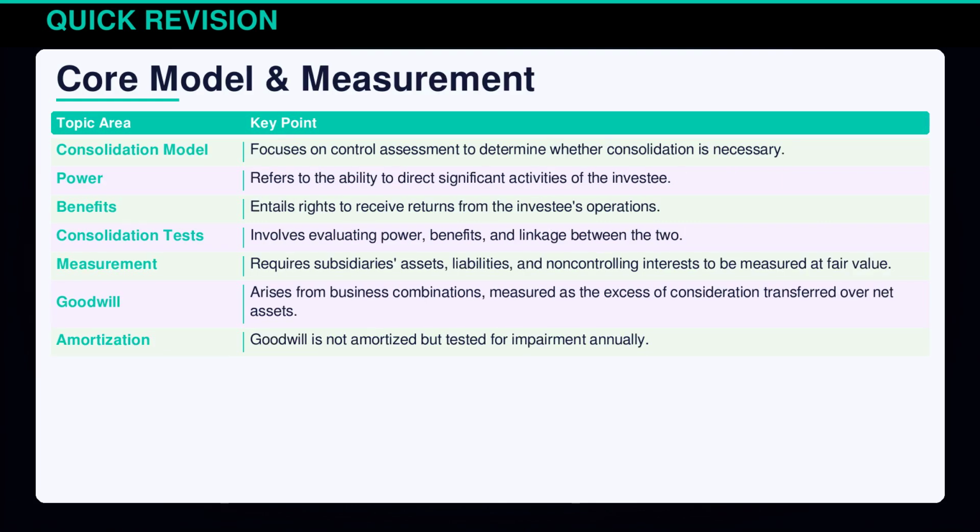Mastering the core model and measurement under ASC 810 involves understanding key aspects of consolidation. The focus is on determining control through power and benefits analysis using consolidation tests. Subsidiaries' financials are measured at fair value, with goodwill arising from business combinations. This goodwill is not amortized, but requires annual impairment testing. These elements ensure accurate representation of a parent's financial interest in its subsidiaries.